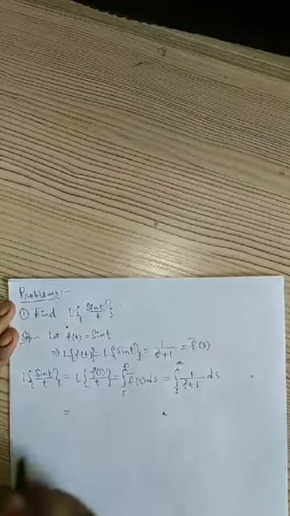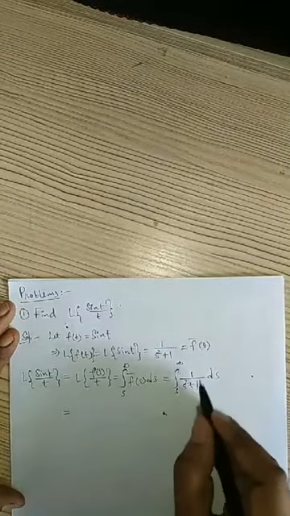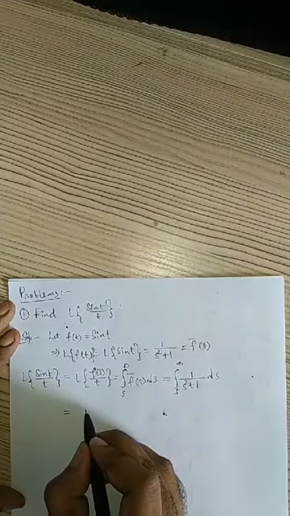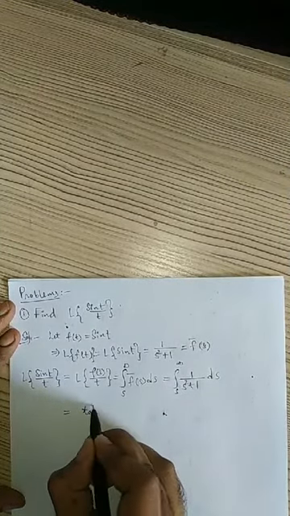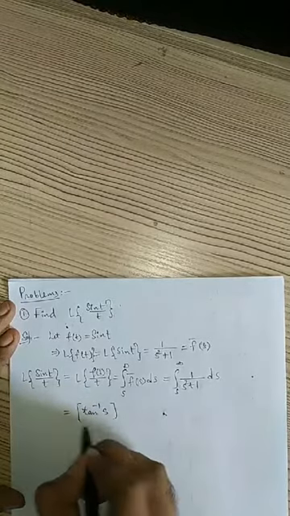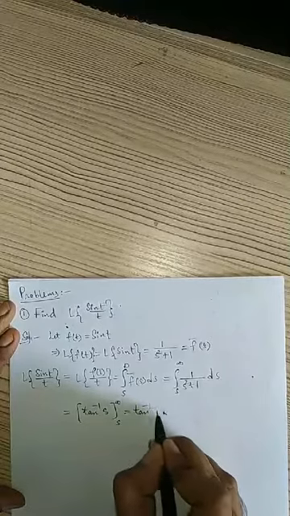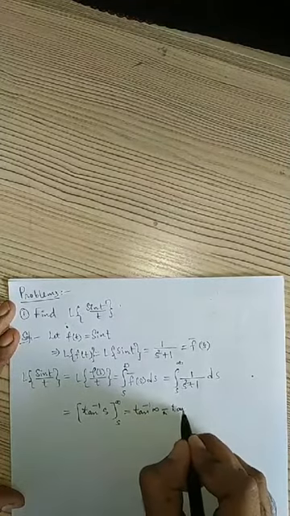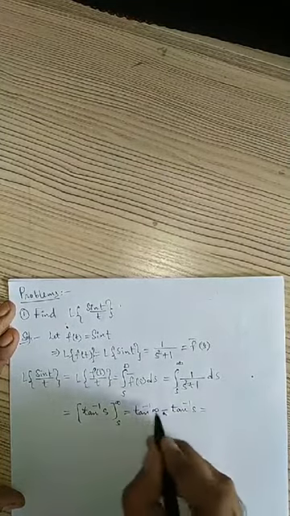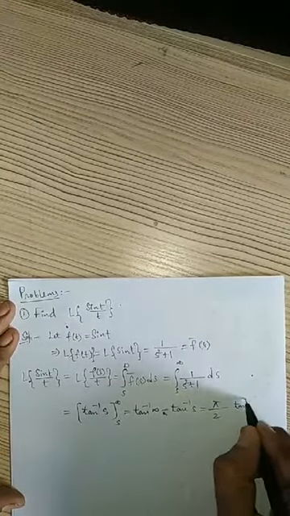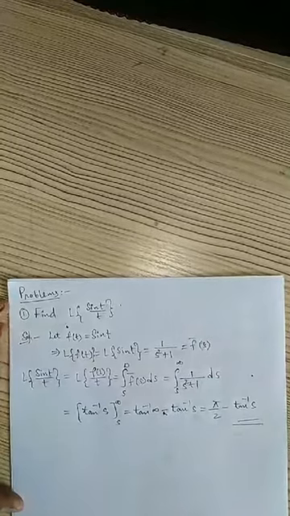So this is equal to integration of 1 by s square plus a square form. It is given by tan inverse of s. Limits are from s to infinity, which equals tan inverse infinity minus tan inverse s. Tan inverse infinity value is pi by 2 minus tan inverse s. So this is the required answer.